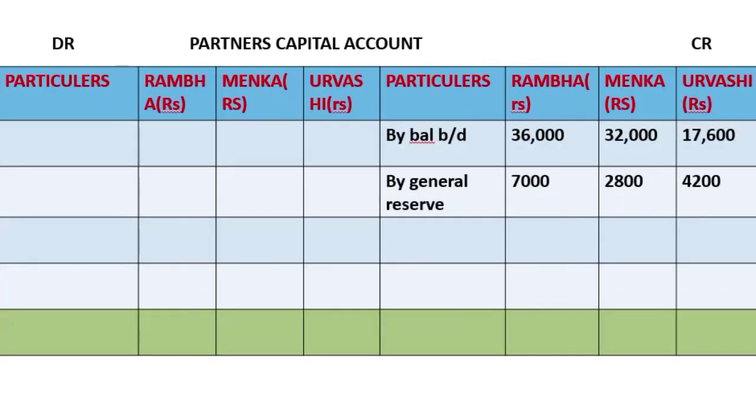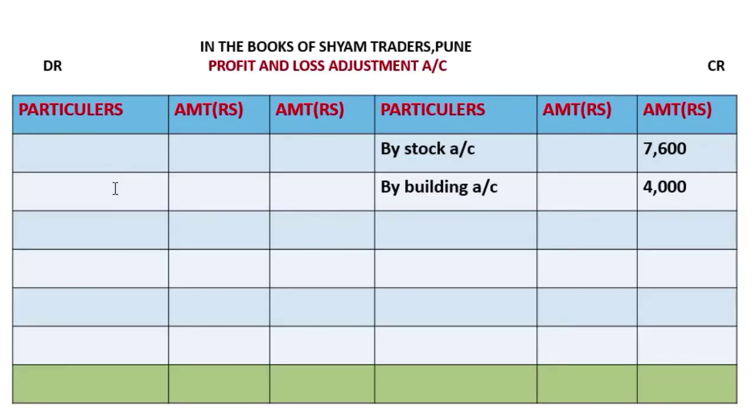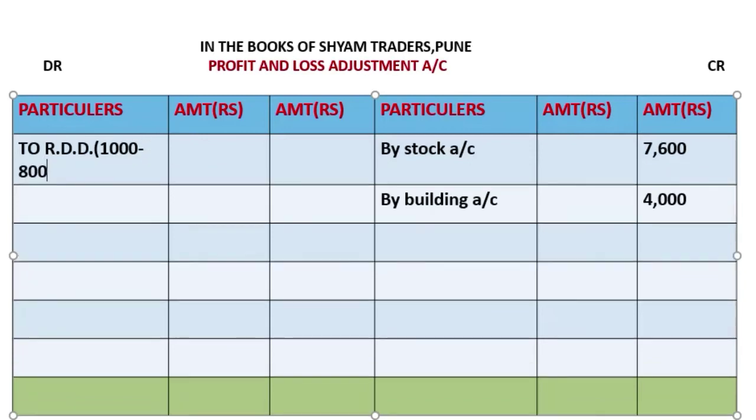It will go in the debit side to RDD in bracket. Now we'll write 1,000 minus 800. In the outer column we get 200.